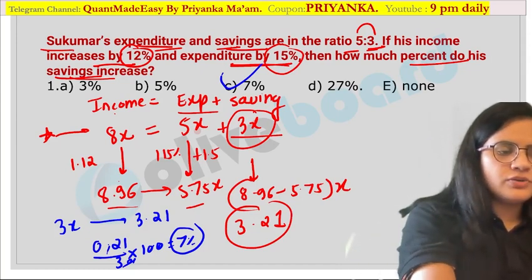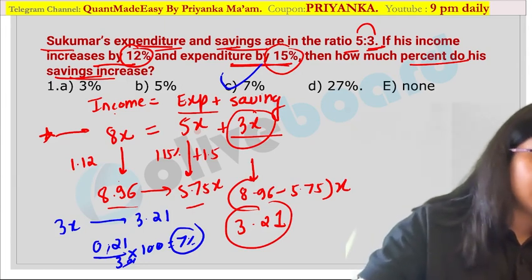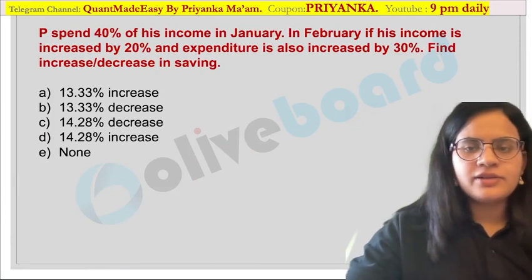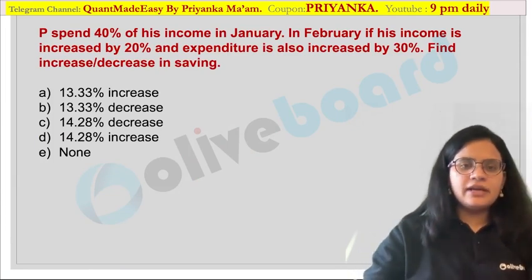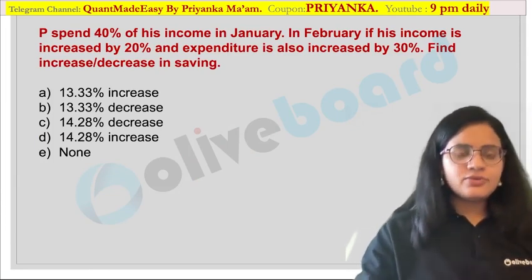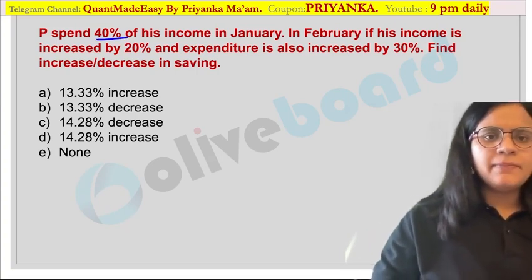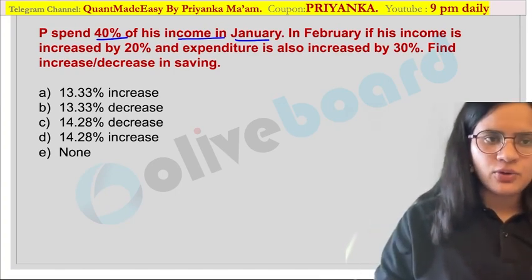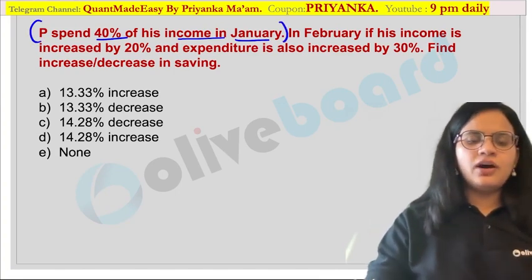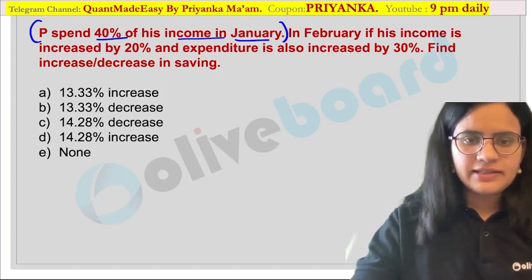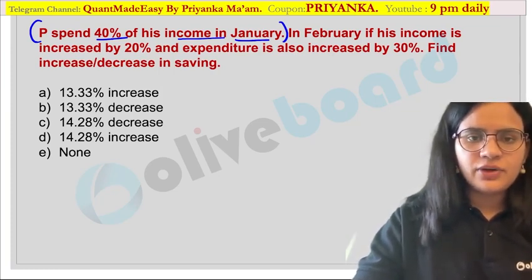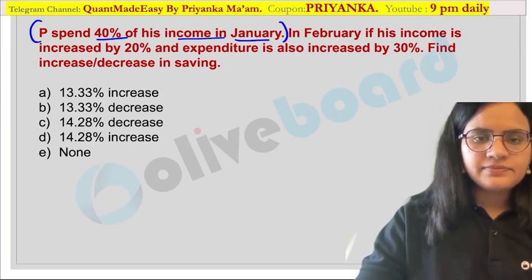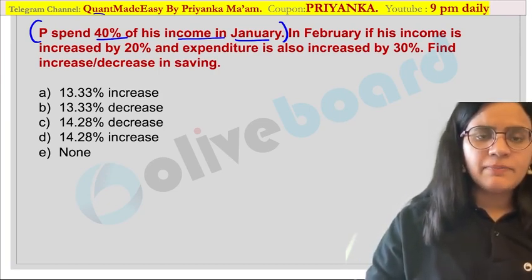Now let us move on to the next part. That is again a similar pattern question which you can try as homework. So here is a question based on income and expenditure. Now what is said in this question? P spends 40% of his income in January. As I told you, you have to convert this into equation format. Whatever statement is given, you have to convert it into an equation. So how will you write this? P is spending 40% of his income.